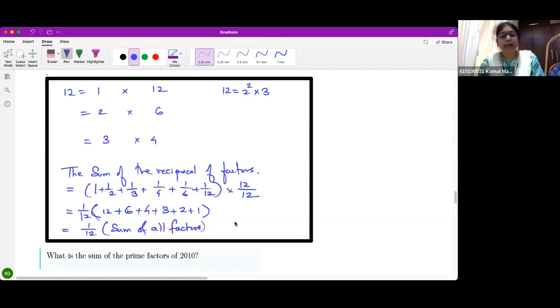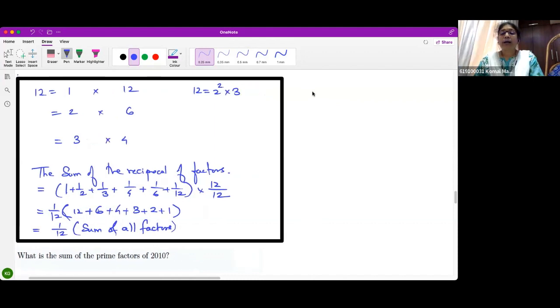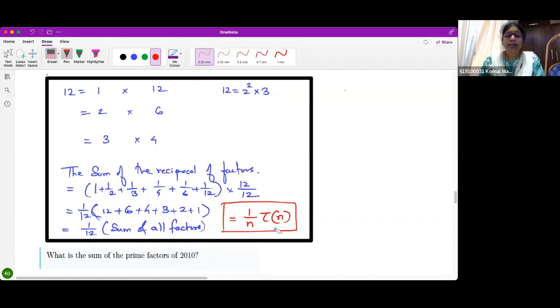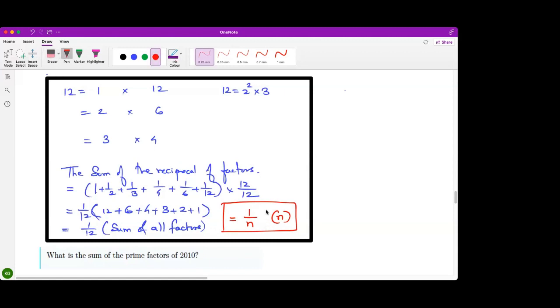Is this clear to everybody? Any doubt, anybody? So what is the sum of reciprocal of factors? The formula for this is 1 upon n times sigma of n. Sorry, not tau of n, the sum of the factors. Is this clear to everybody?